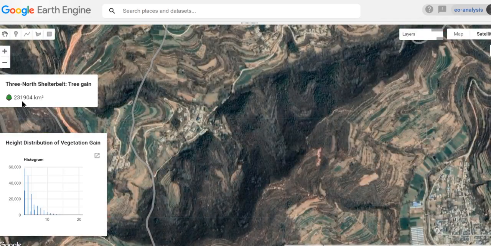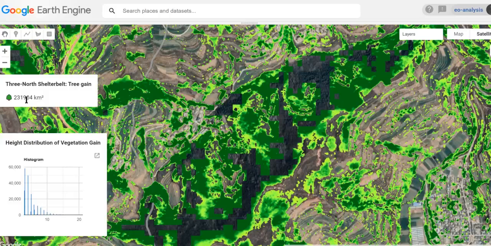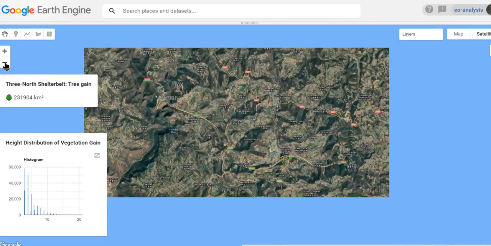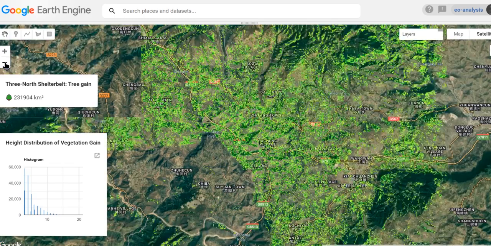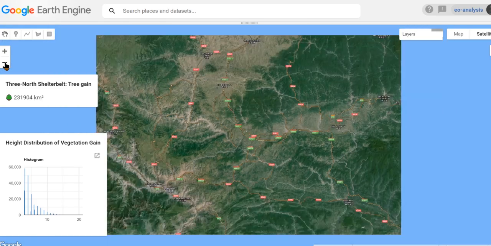Basically, we see we have over 200,000 square kilometers of tree gain after 2000. That's quite a lot, but we also have to consider this is a huge area we are looking into, basically a large part of North China and below the Gobi Desert. We can see a lot of tree gains here, for example, in this area. We can also look into a bigger picture of the whole area. Perhaps that would be interesting. Now we are not seeing the polygon yet because that's how massive the area is. So we zoom out and see our whole study region.